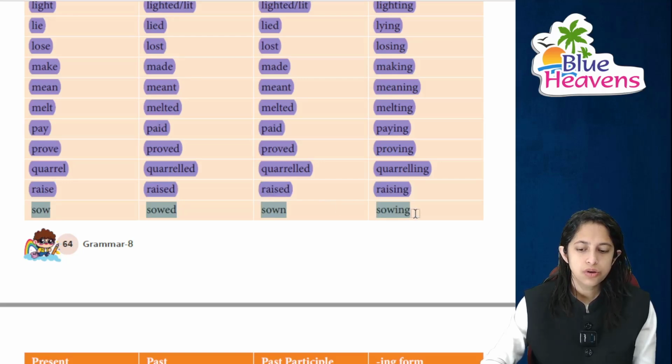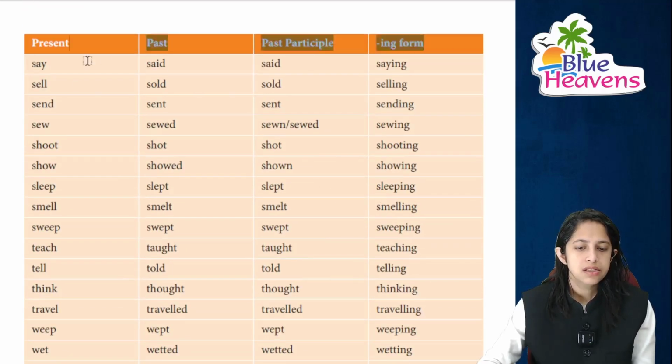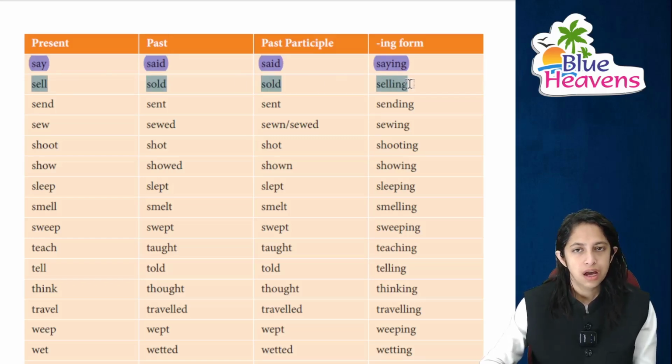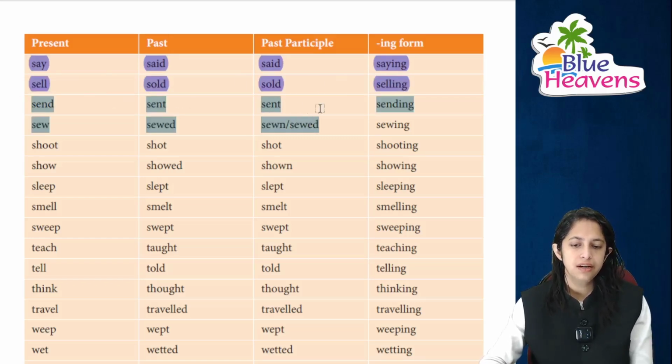Next is sow ka, sowed, sown and sowing. Then next is say ka, said, said, saying. Please mark it important. Sell ka, sold and again sold and selling. Send ka, sent, sent, sending. Please mark it important. Sue ka, sued and sued.